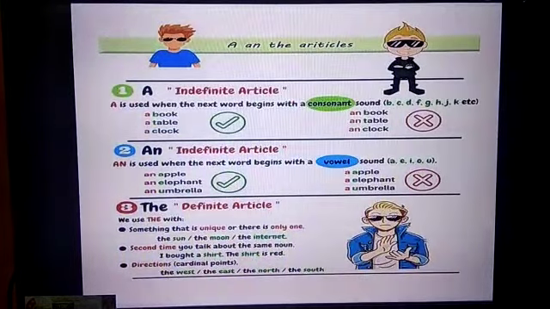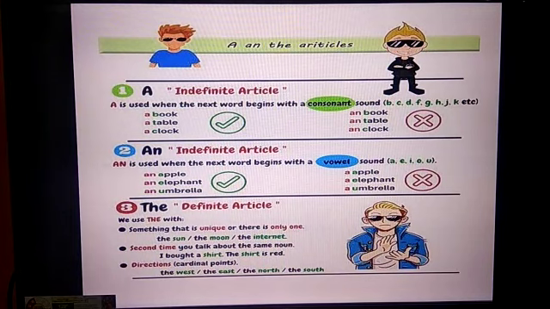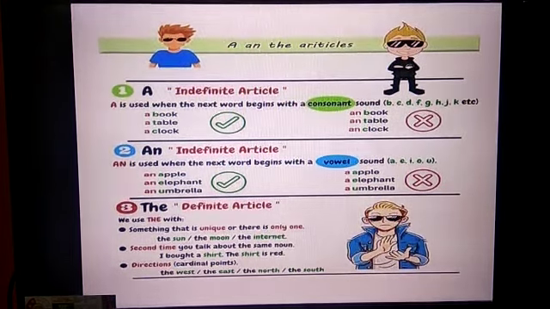Now a, an and the articles. Here the spelling of articles is wrong. Check it. So as I told you, a and an are indefinite articles. So a is used when the next word begins with a consonant sound. So you can see here a book, b, a table, t, a clock, with the consonant sound.